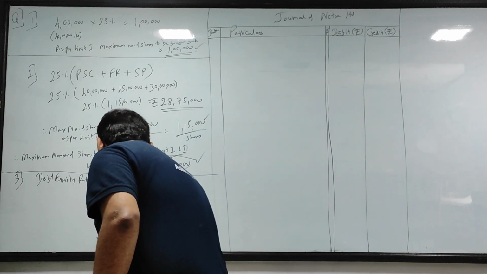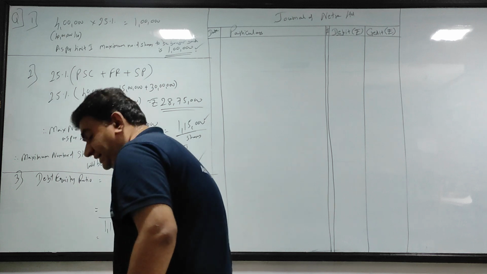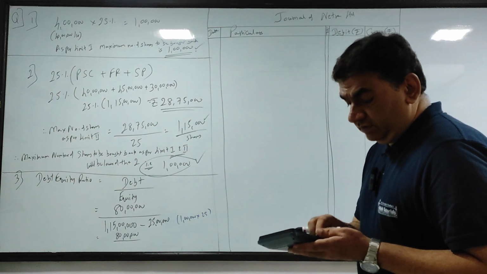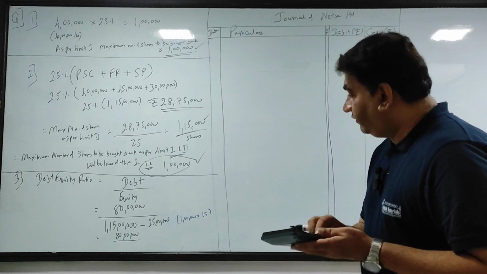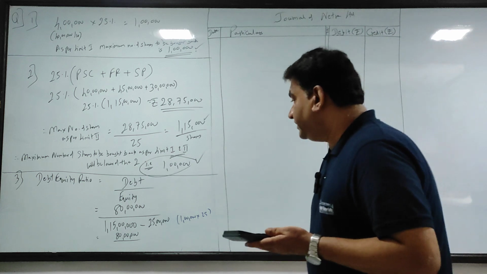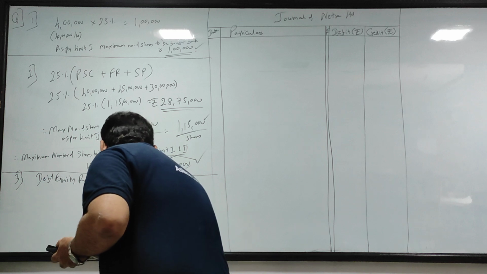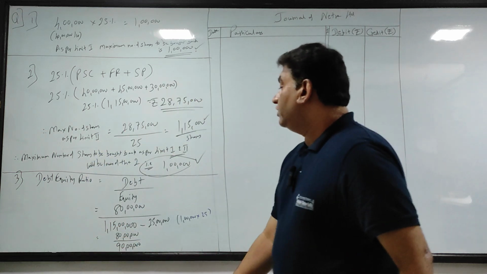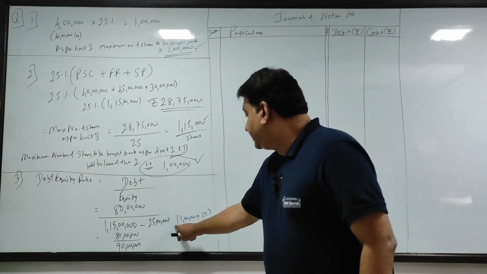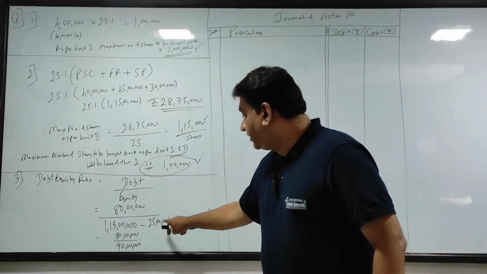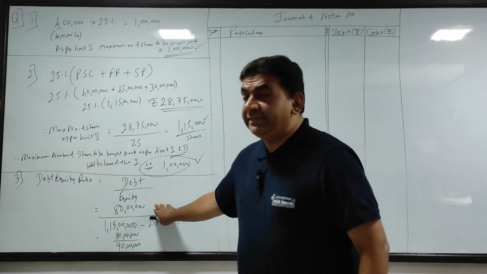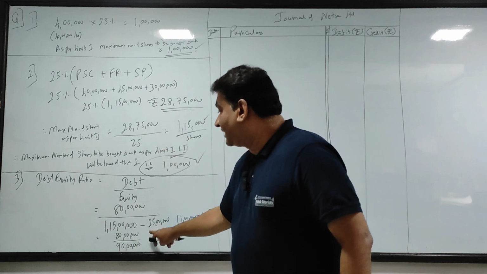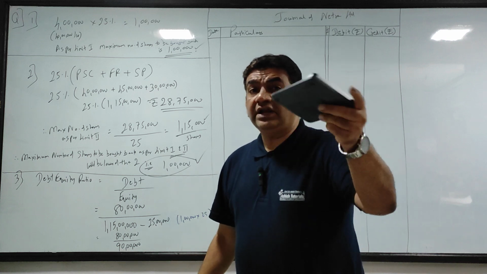So now what will happen? My revised denominator will be 80 lakhs upon 1 crore 15 lakh minus 25 lakh gives you 90 lakhs. अभी देखो वापस मैं रिपीट कर रहा हूं. Debt is debentures 80 lakhs. Equity 1 crore 15 lakh. This is before buyback. I want after buyback.